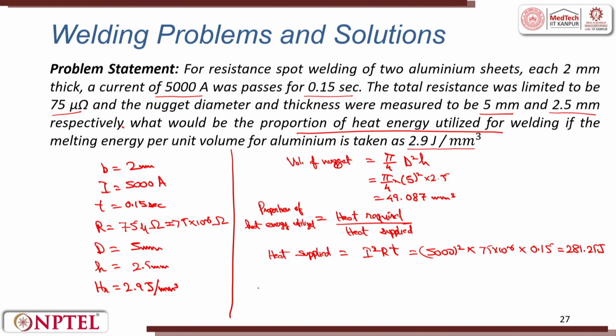Similarly, heat required to form a nugget is equal to the volume of nugget times the melting energy per unit volume.